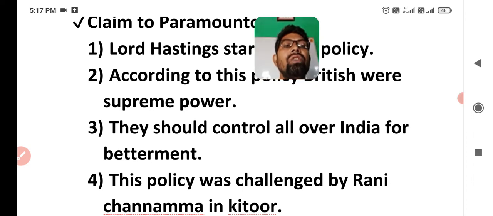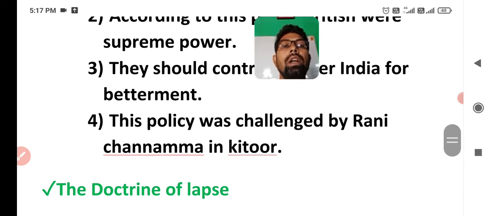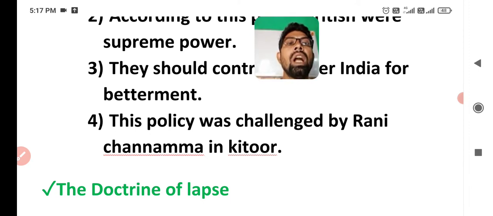This policy was challenged by Rani Chennamma in Kittur in Karnataka. Rani Chennamma challenged this policy, saying that this is not a good policy. Why should we think that the Britishers are the supreme power? That's why Rani Chennamma revolted against this policy.